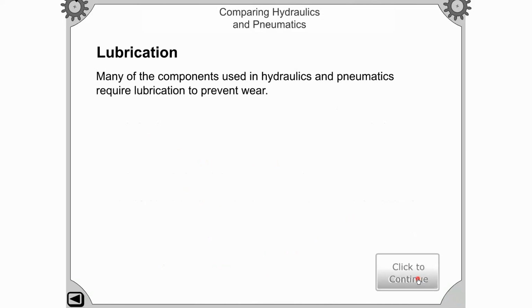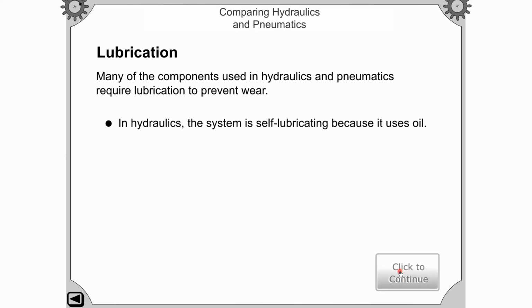So in terms of lubrication, many of the components used in hydraulics and pneumatics require lubrication to prevent wear. So to prevent this wear and tear, lubrication is there in the hydraulic system as well as the pneumatic system. In the hydraulic system, the system is self-lubricating because it uses oil, right guys?